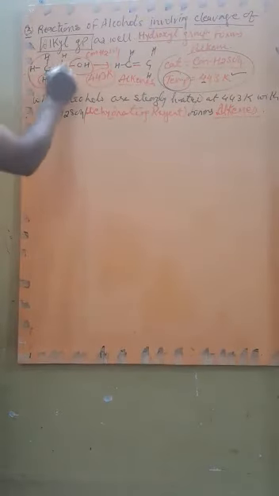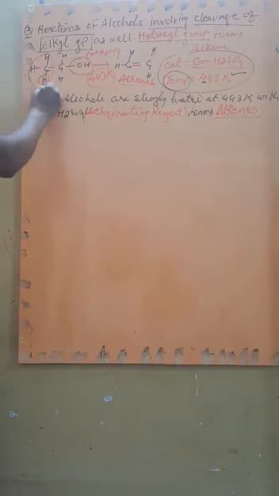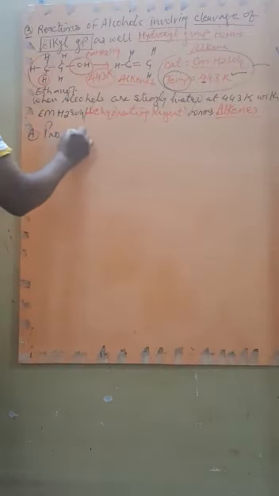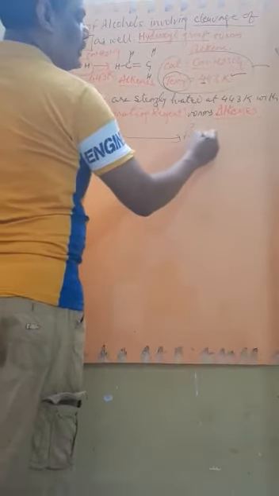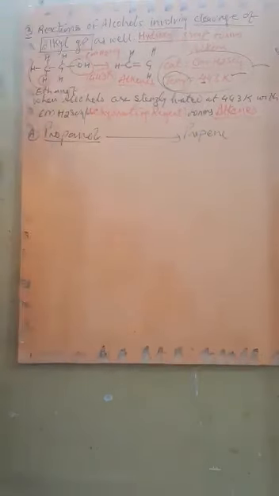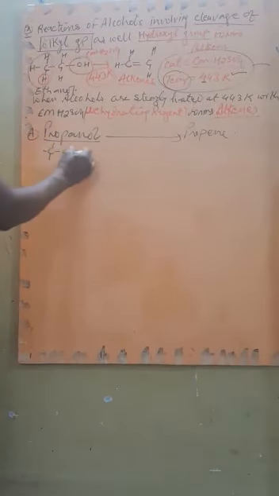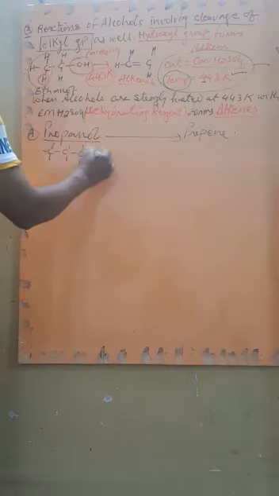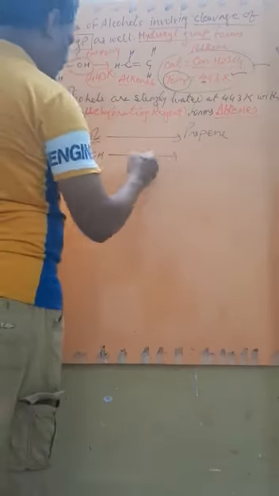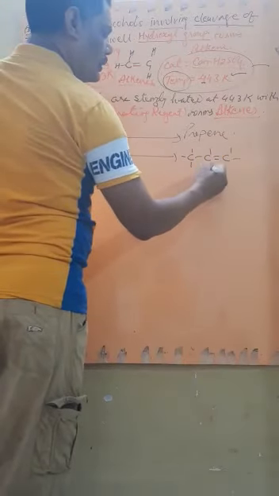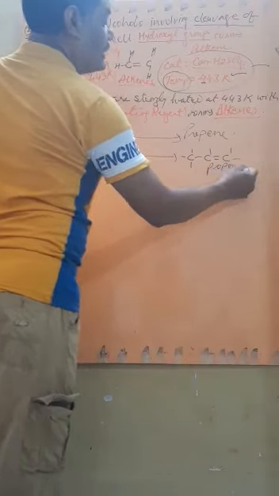If I am writing simply, this is ethanol. So ethanol forms ethene. And if we write propanol, the same reaction will take place. Propanol will form propene. Can you write the chemical equation for it? Yes, this is very simple. CH3CH2CH2OH in the same condition will form CH3CH=CH2. So there will be propene as the major product.